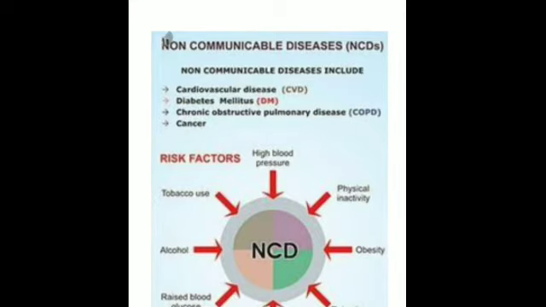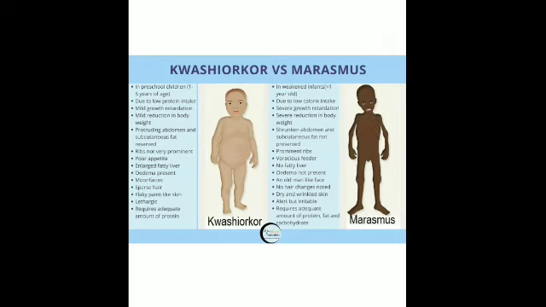So I had started with the dietary deficiency diseases and I had told you about the protein energy deficiency diseases, that is Kwashiorkor and marasmus. I told you the difference between the two. Both are protein energy deficiency diseases, and Kwashiorkor is caused due to the deficiency of protein in the diet, and this generally affects children below 1 year of age. What are the basic symptoms?